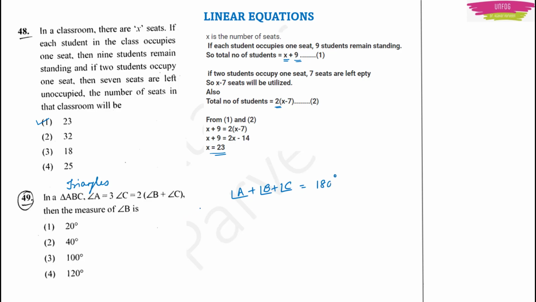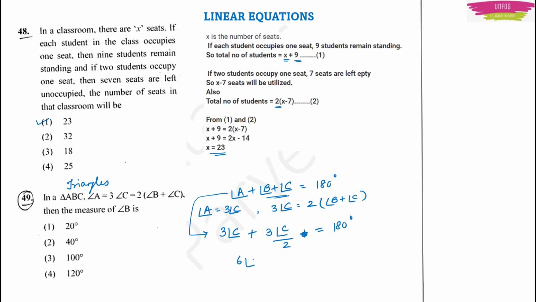Now something is given also here. What is given? Angle A is 3 times angle C. And then 3 times angle C is 2 times angle B plus angle C. You make this equation such that there are many like terms. Then only you can add them or subtract them, right? So in place of angle A, it is given that it is 3 times angle C, plus, in place of angle B plus angle C, you can write 3 times angle C by 2, isn't it? This is equal to 180 degree.